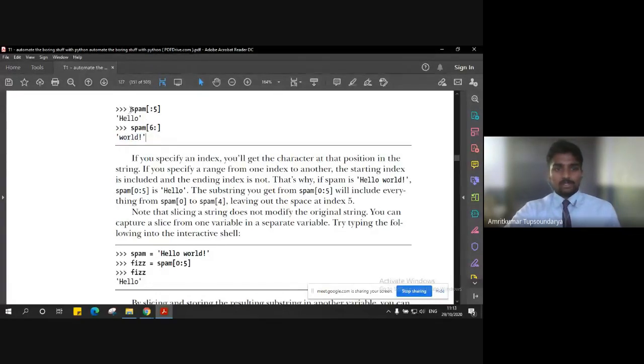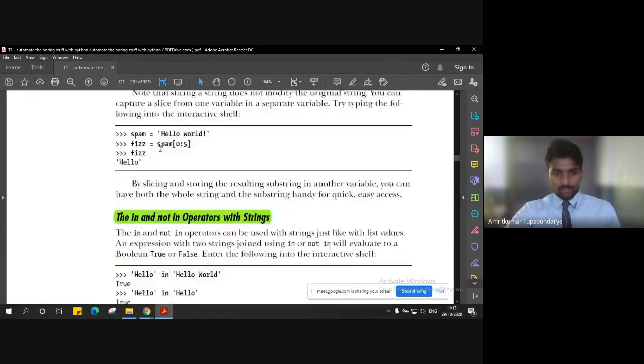And exactly the opposite of it is spam[:5], where nothing is before the colon. That means start from the very start, whatever that index is, it can be 0 or 1 or 5, start from the very beginning and slice till index 5. That will give the same result as 0 to 5 or blank to 5.